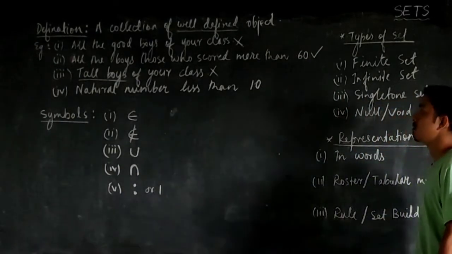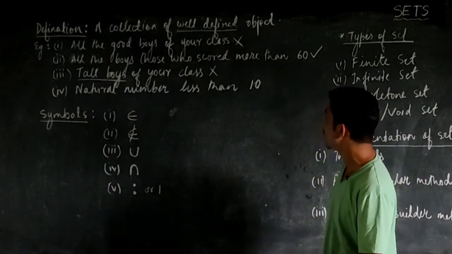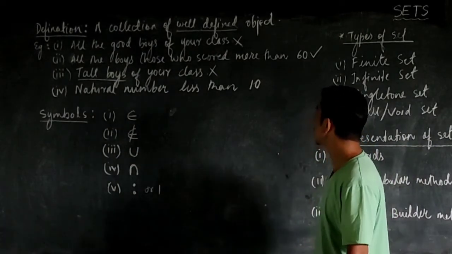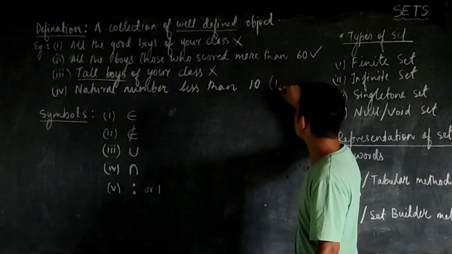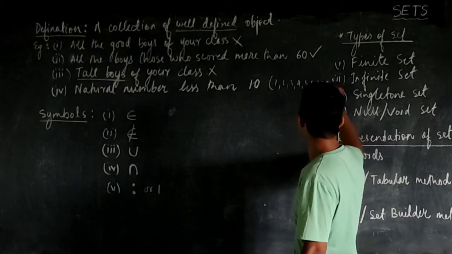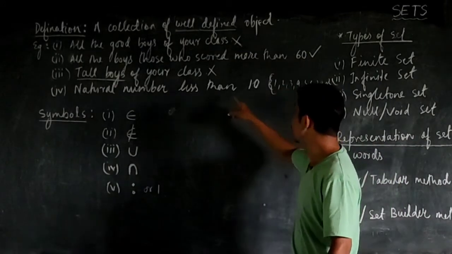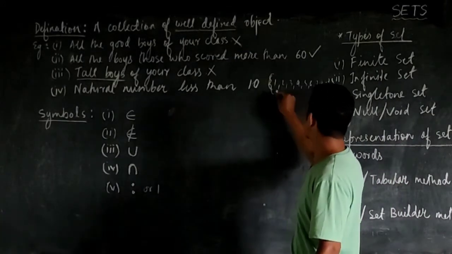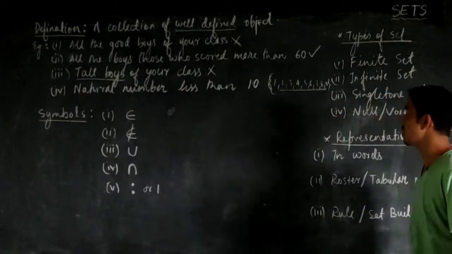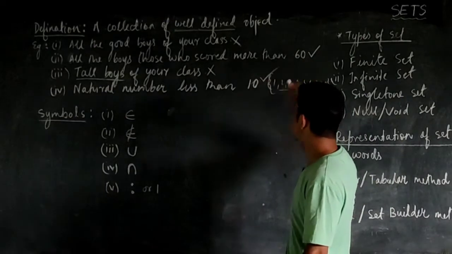So coming to the fourth example, the natural numbers less than 10. Obviously the natural numbers less than 10, what are they? They are 1, 2, 3, 4, 5, 6, 7, 8 and 9. Apart from these, there are no other natural numbers less than 10. So the fourth example forms a set.